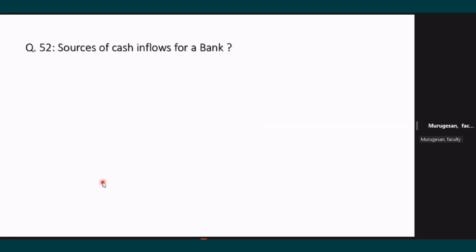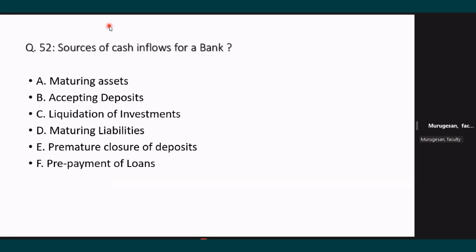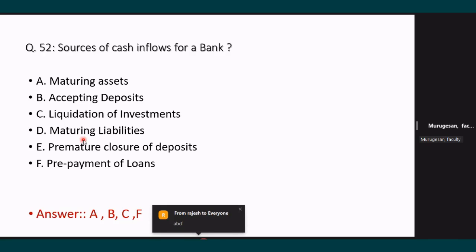Now this question also they will ask; you have to remember this quickly. Now I will give the question. Which is inflow, which is outflow? The question is: sources of cash inflows for a bank. Out of these, which are the sources? Maturing assets, A, is inflow. Accepting deposit, inflow or outflow? Inflow. Liquidation of investment, inflow. Maturing liability, not an inflow, outflow. Premature closure of deposit, outflow. Prepayment of loan, inflow. So 4 are inflows, 2 are outflows. ABCF, correct. This is how they will do a random check.